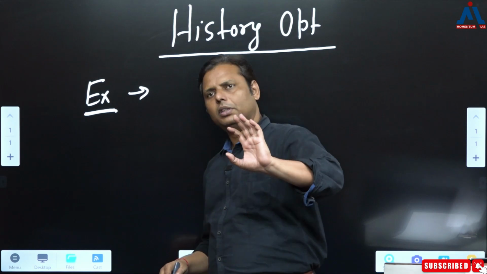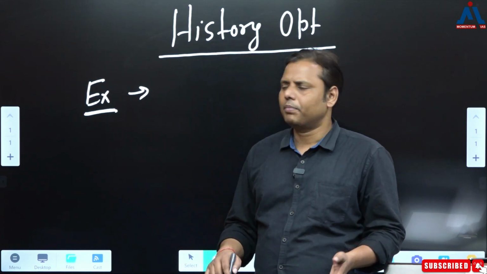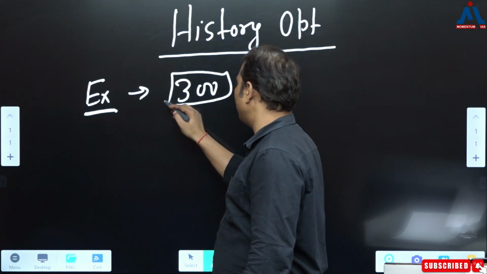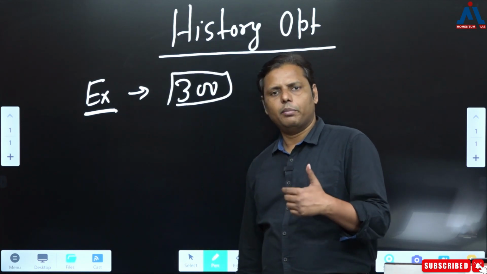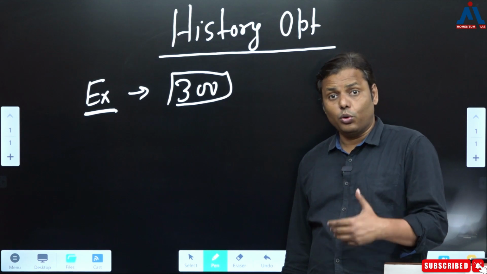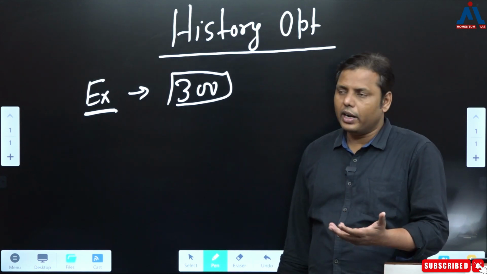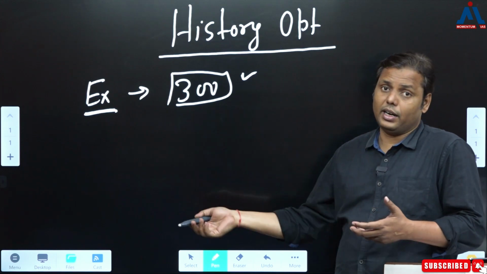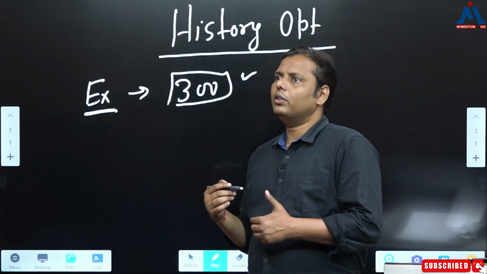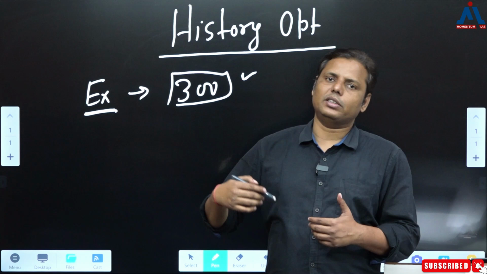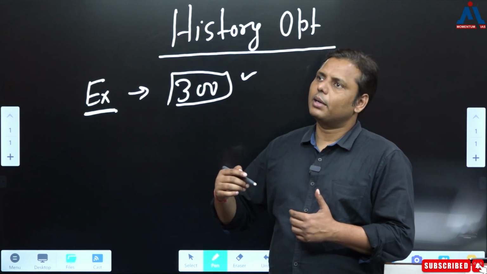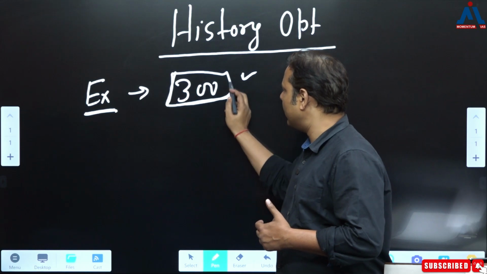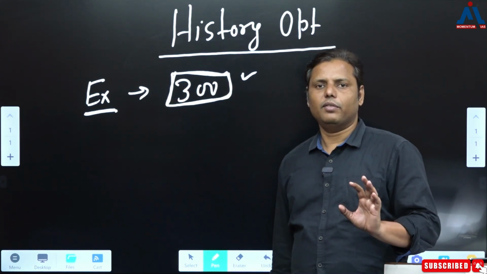Now the definition of good marks may be subjective. Maybe I can say that somewhere closer to 300 is basically one target which everybody is hoping for, or expecting to score somewhere near 300. Because if somebody is reaching 300, or crossing 300, that's good enough, right? But even if you are not able to cross 300, but you are able to reach somewhere closer to 300, it means the kind of expectation that you had from the optional is being fulfilled.